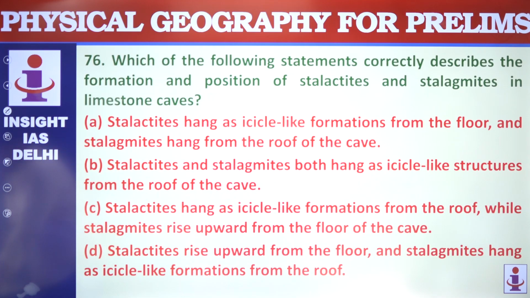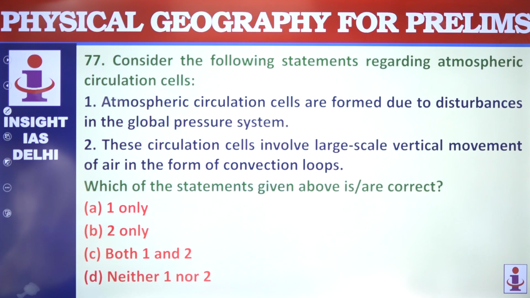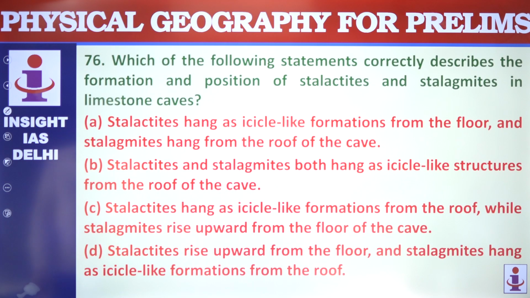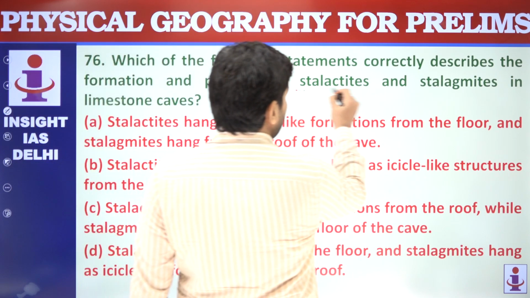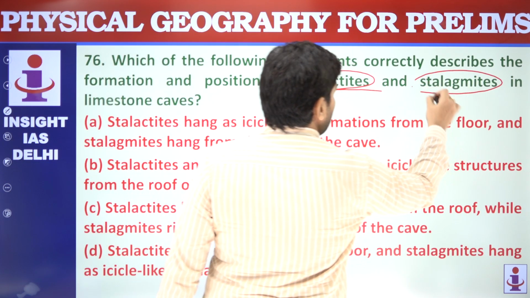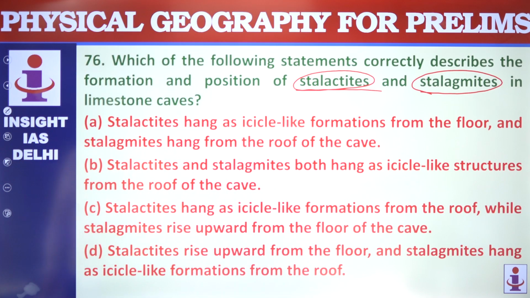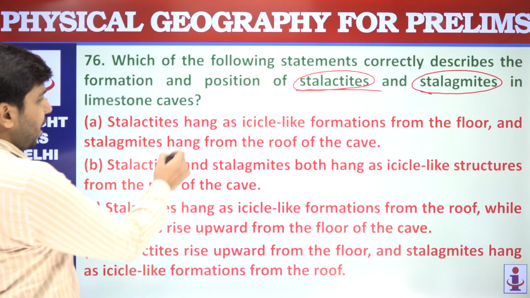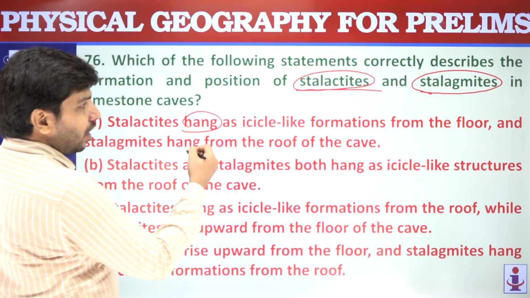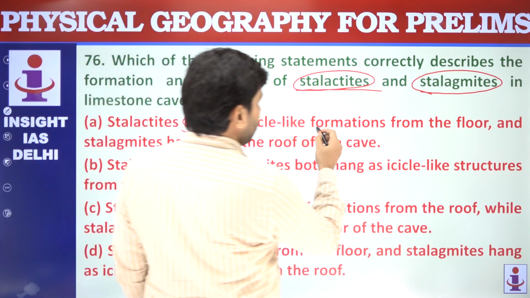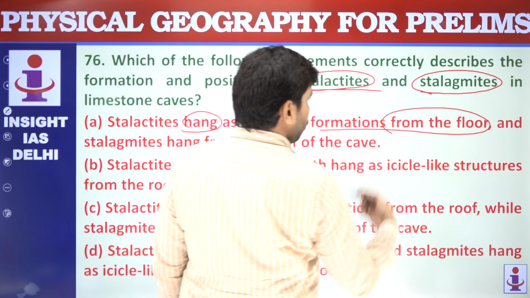Next we have a question related to the formation and position of stalactites and stalagmites. It seems that there are 4 confusing statements given over here. Stalactites hang from the floor. How can it hang from the floor?